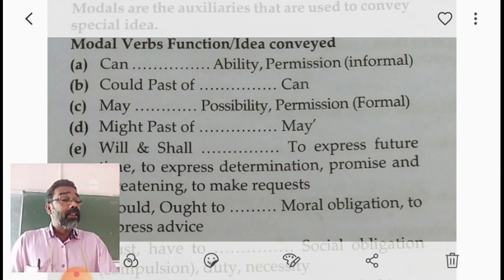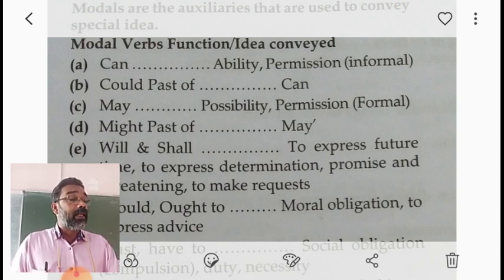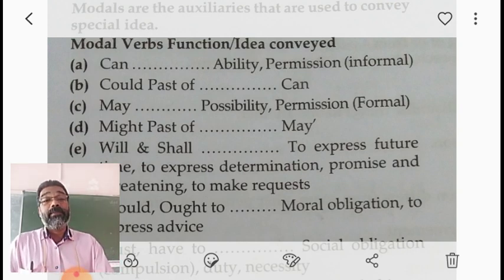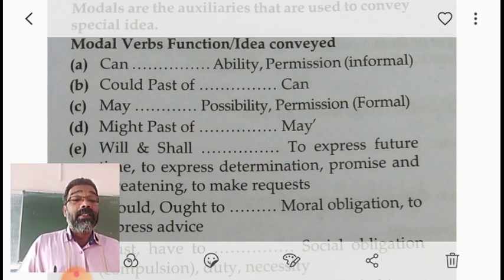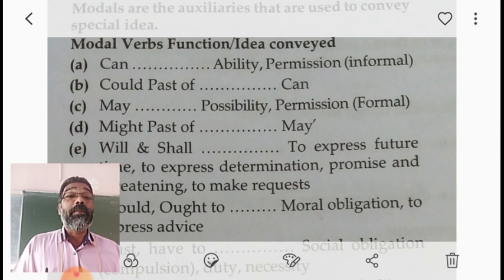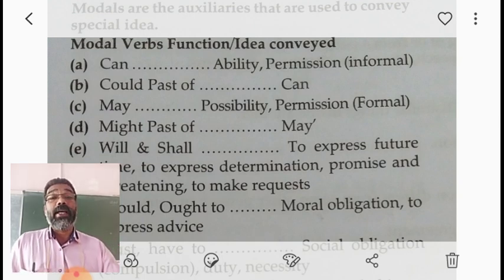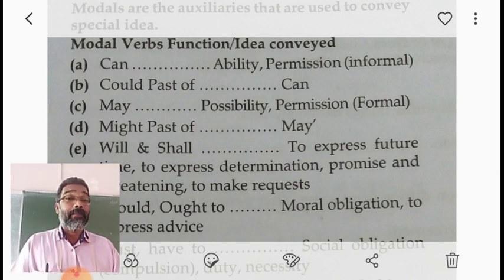Example: this evening's flight might get cancelled because of bad weather. The possibility of cancelling this evening's flight is there.